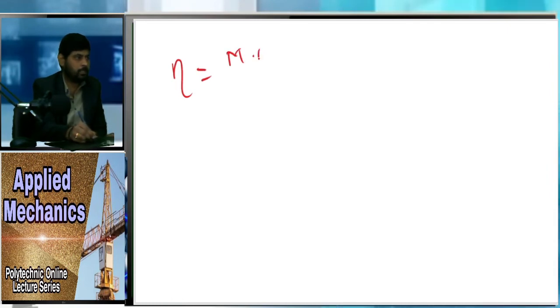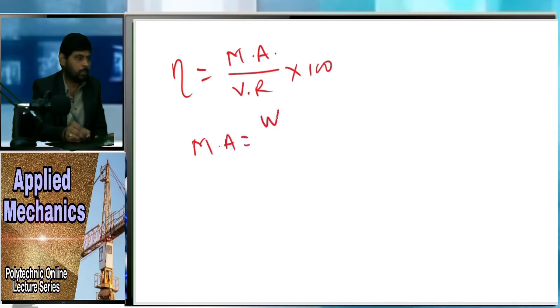Efficiency is nothing but mechanical advantage divided by velocity ratio into 100. First we have to find mechanical advantage, which is W upon P. The value of W is 30 Newton, and the value of P is 2 Newton. So mechanical advantage is 15.